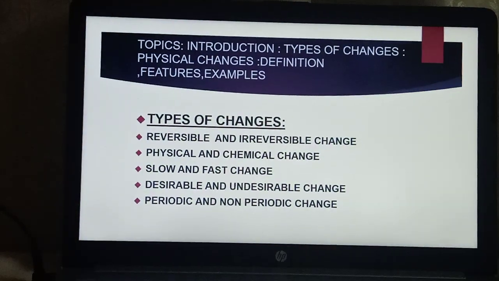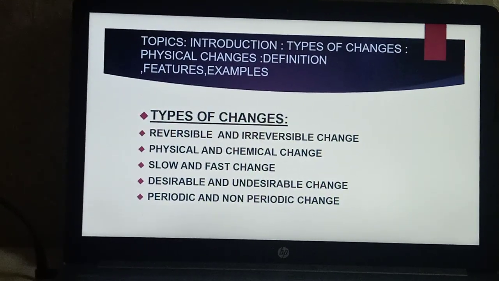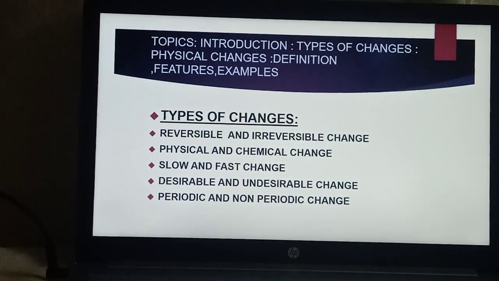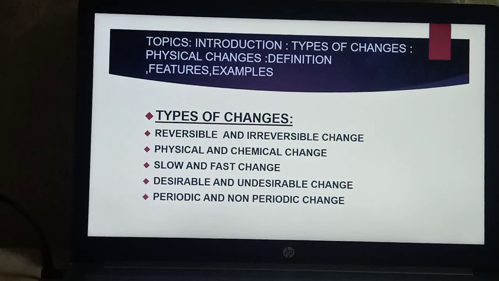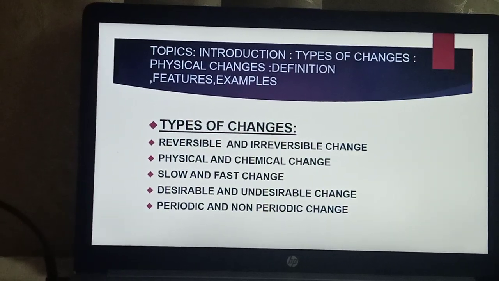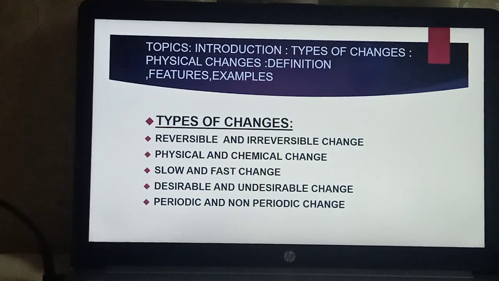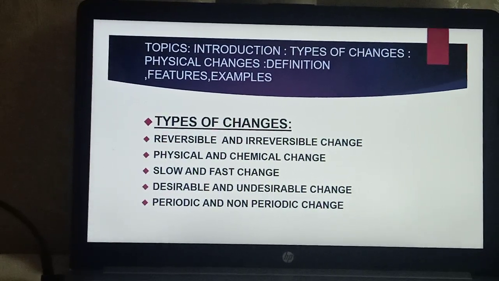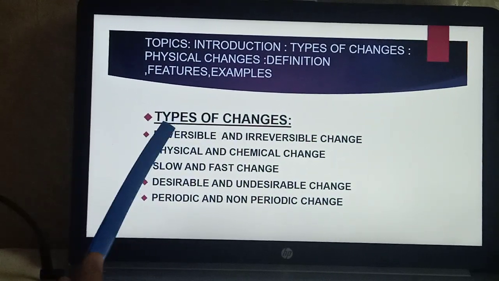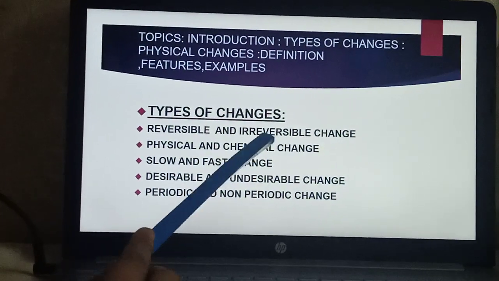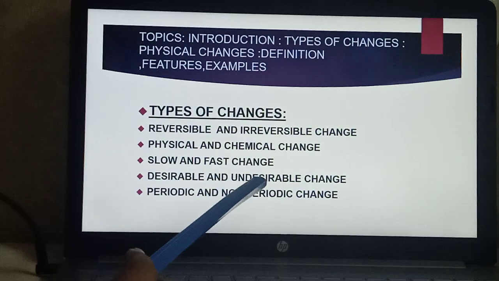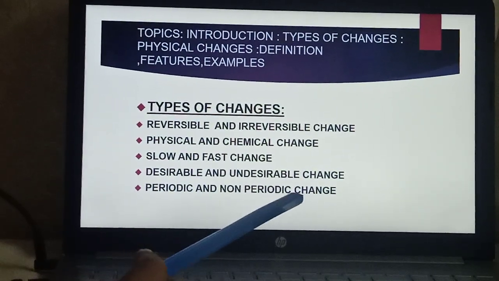Now, children, you know that change is the law of nature. There are many changes that take place all around us. Day changing to night, flowers changing to fruits, seeds germinating into seedlings, a bud blooming into a flower, and many more changes. Now, we can classify these changes into different types. Some of the ways in which we can classify these changes are reversible and irreversible change, physical and chemical change, slow and fast change, desirable and undesirable change, periodic and non-periodic change.